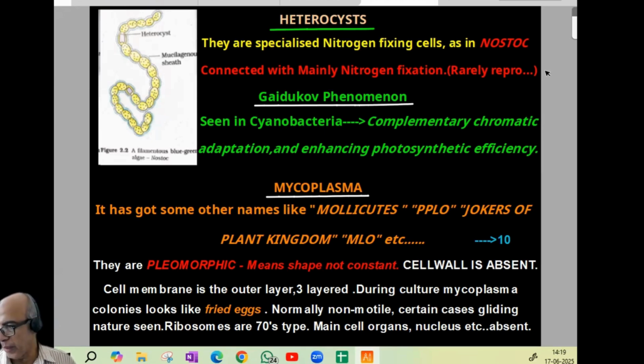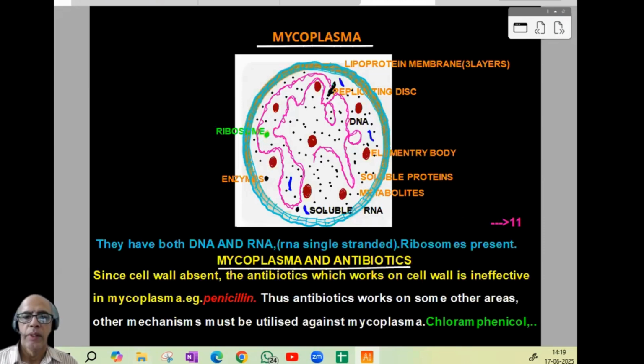Now comes the mycoplasma diagram. It is labeled, everything is given there. They have both DNA and RNA. RNA is single stranded, DNA will normally be double stranded, and ribosomes are present.